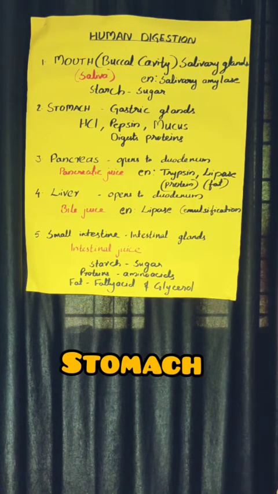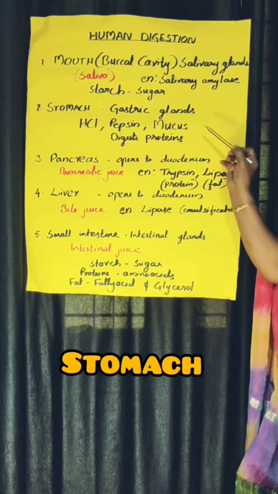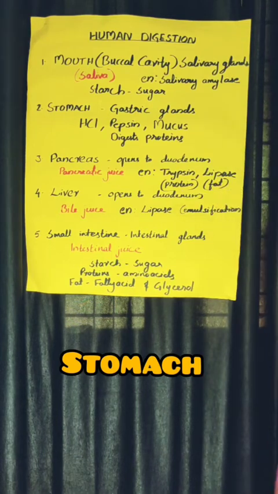For that, in the last part of the stomach, already you know the shape of the stomach, there are some particular types of muscles called sphincter muscles. Sphincter, S-P-H-I-N-C-T-E-R, sphincter muscles. These sphincter muscles exert some particular pressure to push the food items from the stomach to the first part of the small intestine.